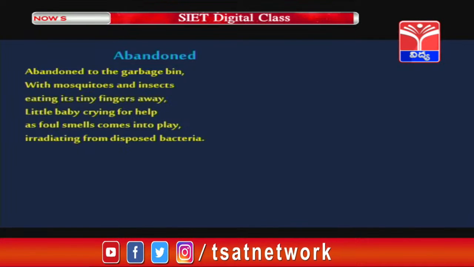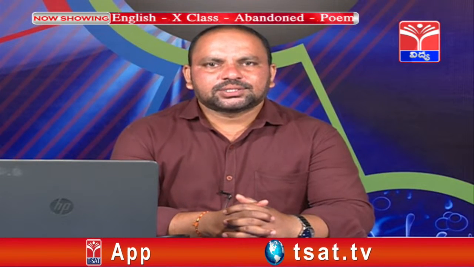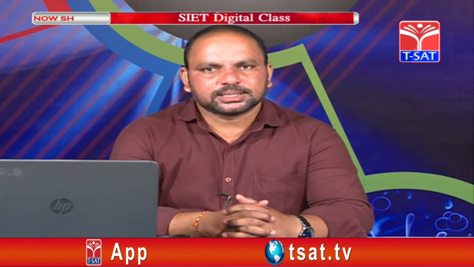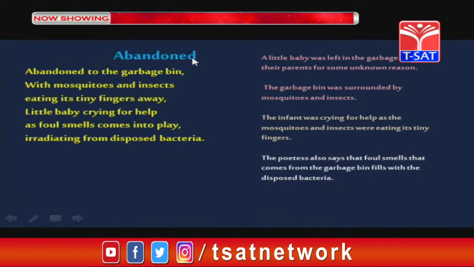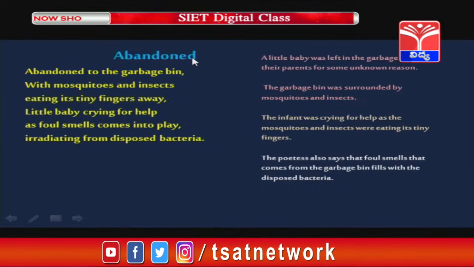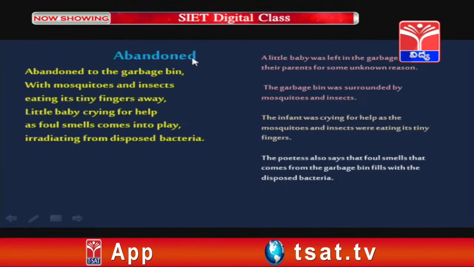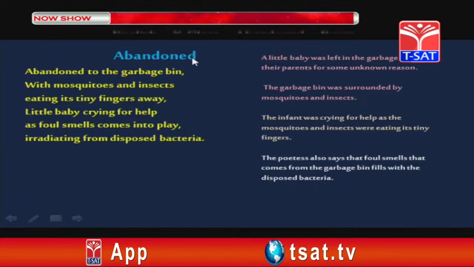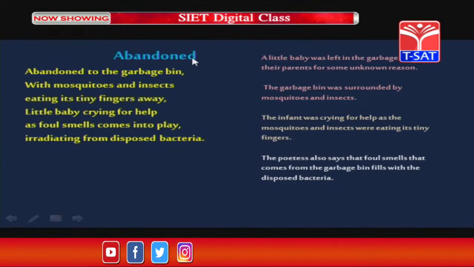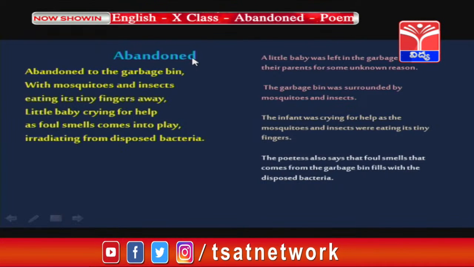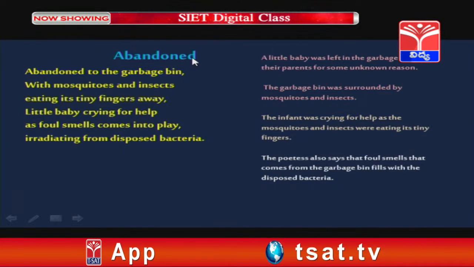Okay. Now, let us look into the meaning of this particular stanza. Children, now let us look at the central idea or the summary of this first stanza. A little baby was left in the garbage bin by their parents for some unknown reason. We do not know the reason for certain, but the poetess has revealed that a little baby was abandoned to the garbage bin in the fourth line of the poem. So, in the initial three lines, we think that the abandoned thing is the thing that we do not require, but in the fourth line she revealed that it is nothing but a little baby that was left in the garbage bin.